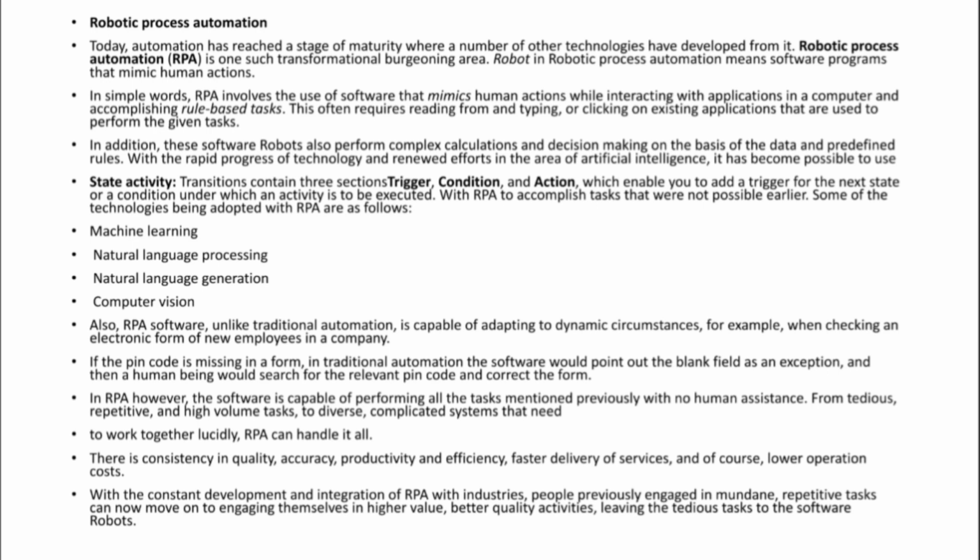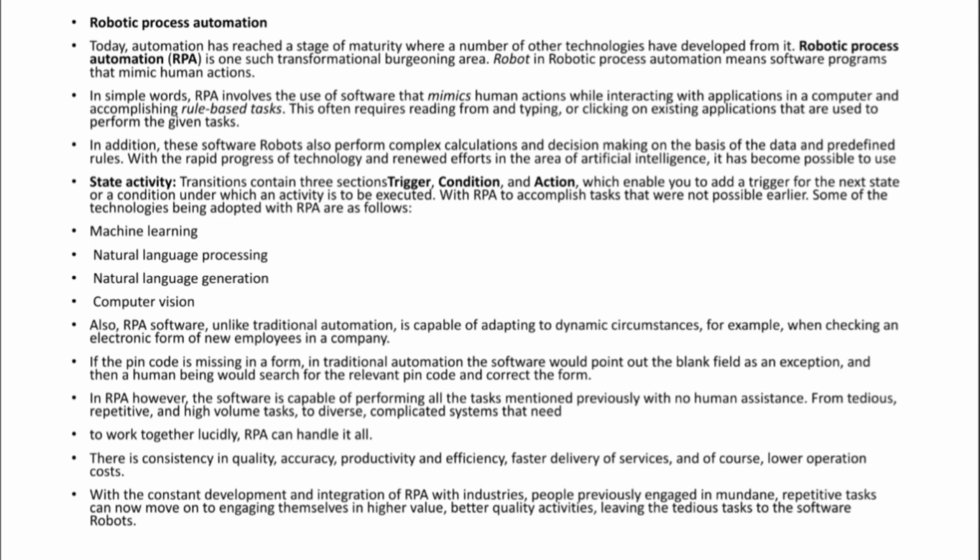So what I'm trying to say is, robots are now more advanced. Not only can they do repetitive tasks, they can also do some complex tasks, and they can take decisions based on the rules I have supplied.